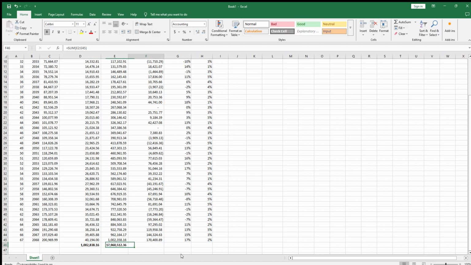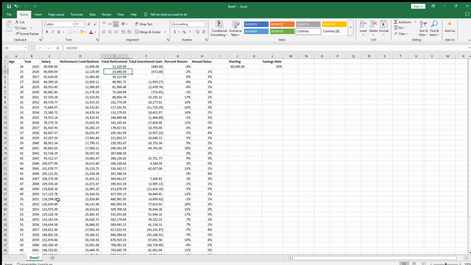So just sum that. Oh, nope, not sum that. I believe, let's see if I'm doing this correctly. So 77 plus that 15 here should equal that 8.